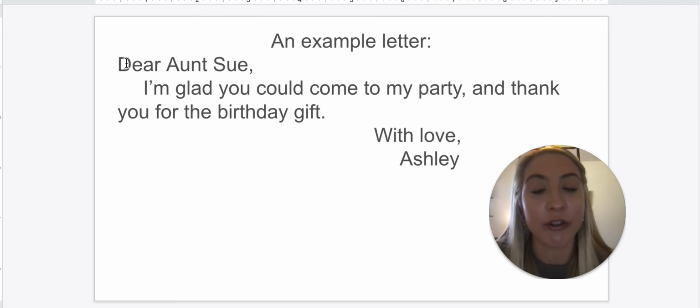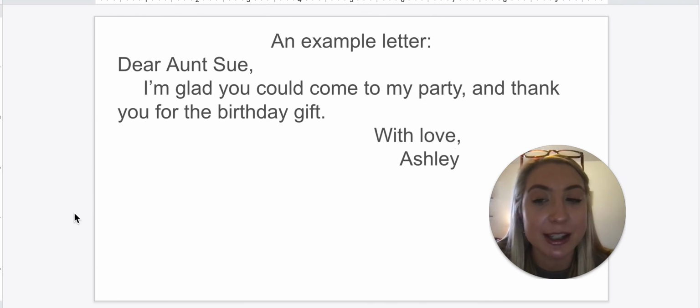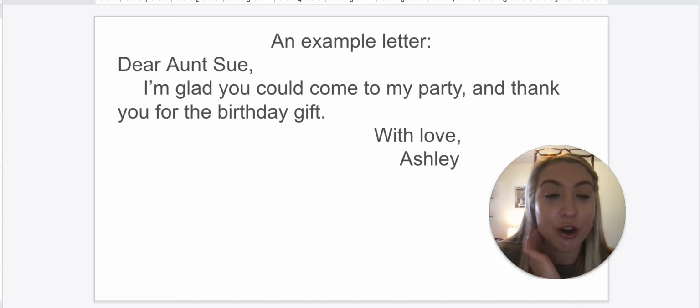So remember, for our greeting, it has Dear, so that's our greeting word, who we're talking to, our proper noun, and then the comma. But when we do our closing, With love, see the first word is capitalized, With love, comma, Ashley. So the comma here is before the name, and the first word is capitalized. Notice how love is not capitalized. It's not a proper noun, so that would be lowercase.